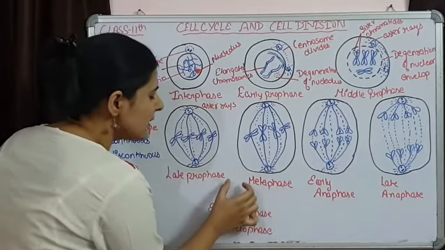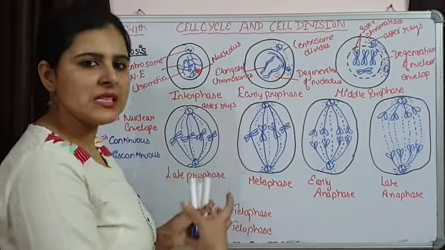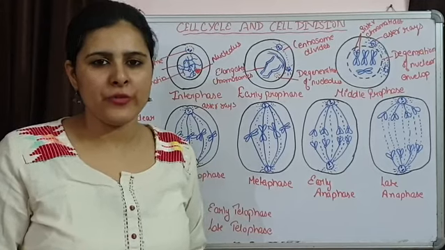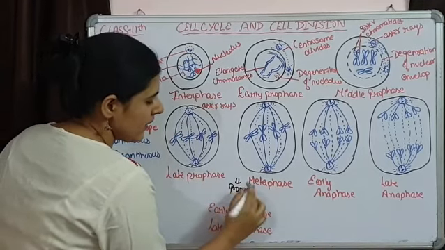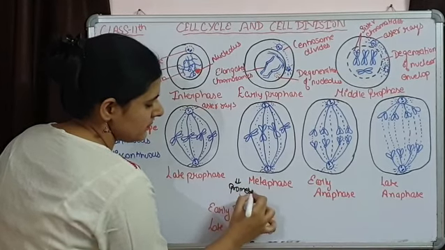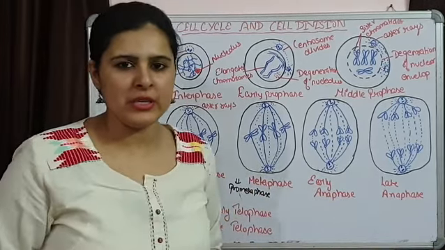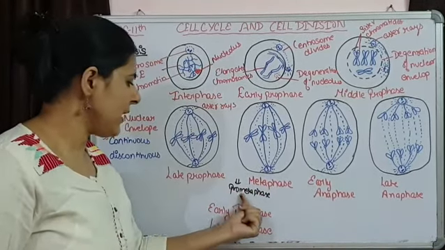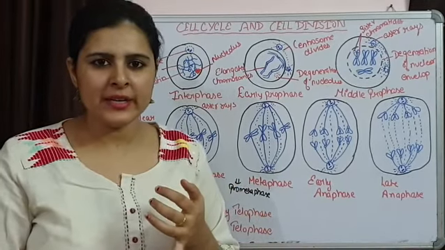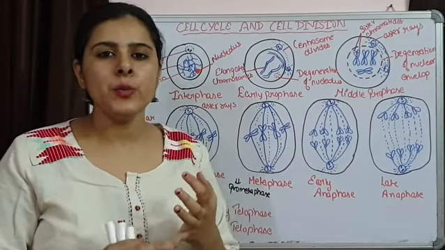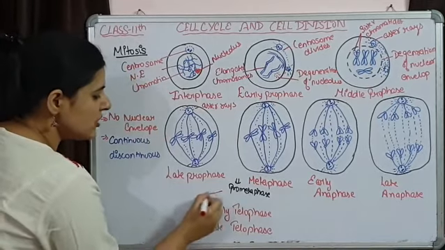Now in between this late prophase and metaphase, some of the researchers think that there is a stage that is known as prometaphase, that is lying almost between this late prophase and metaphase. So at this prometaphase, what is going to happen? The nuclear envelope has already been degenerated. The cell organelles like endoplasmic reticulum is there, Golgi bodies are there, so they are going to degenerate.